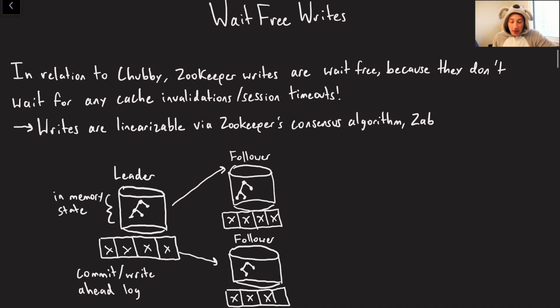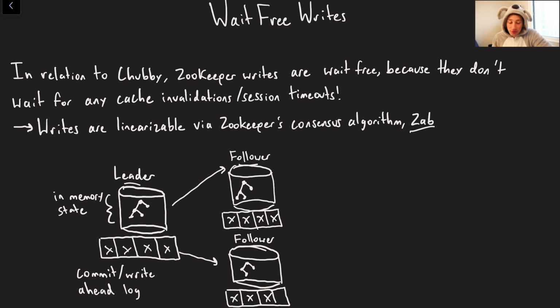So basically the idea of ZooKeeper is that we're going to be doing wait-free writes. Now hopefully at this point, if you've been following along with this series, you're fairly familiar with how writes in a consensus algorithm are going to work. ZooKeeper is going to be using a single leader consensus approach, using their algorithm ZAB. They call it atomic broadcast, which to my understanding just basically means you're making linearizable writes, so that's all good and well. And basically the concept here is you've got your leader, you've got a couple of followers, and ideally we want to be using quorums to ensure that all writes are durable.